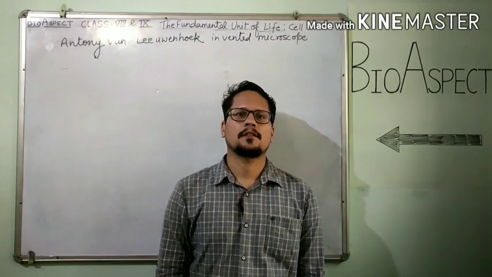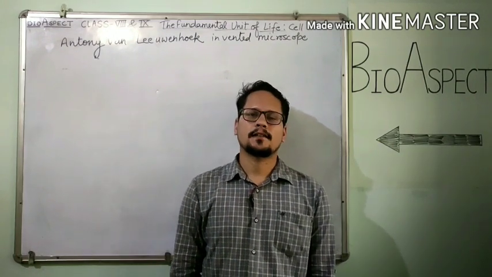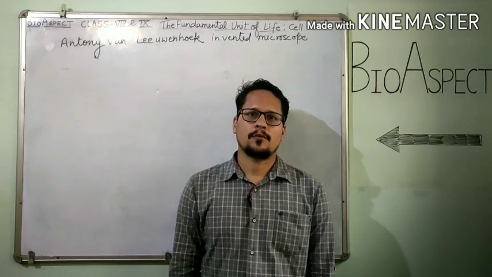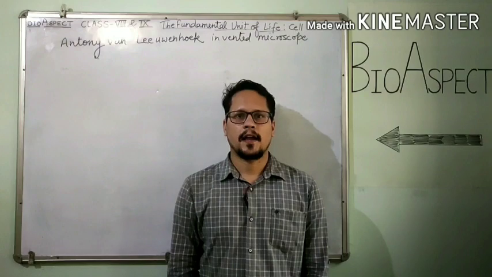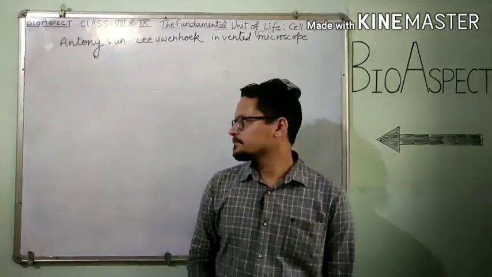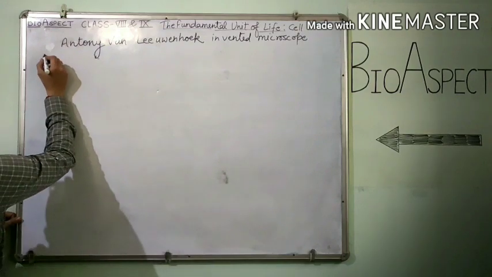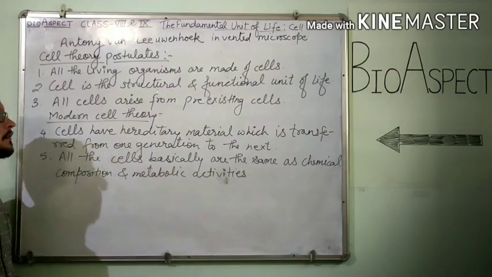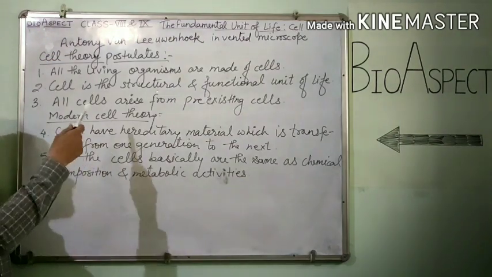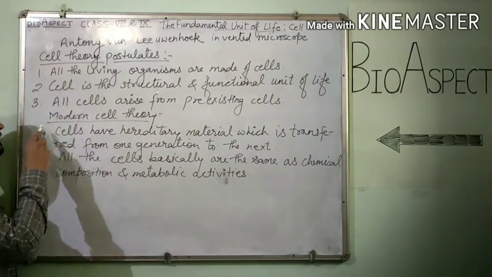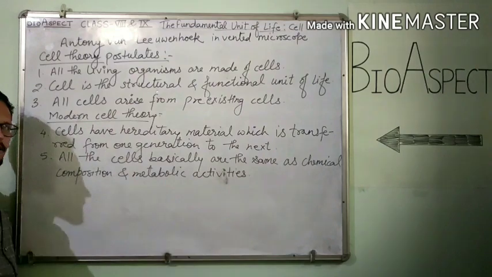And number 5th point is that all cells are basically the same in chemical composition and metabolic activities. Alright. So these are the postulates of cell theory, 3 points here, and the 2 points of modern cell theory.